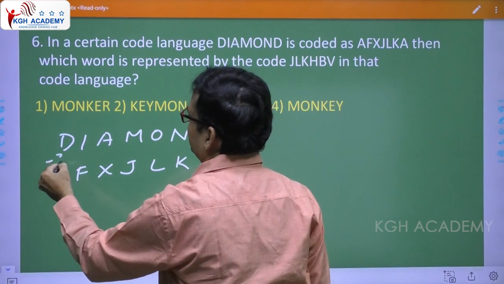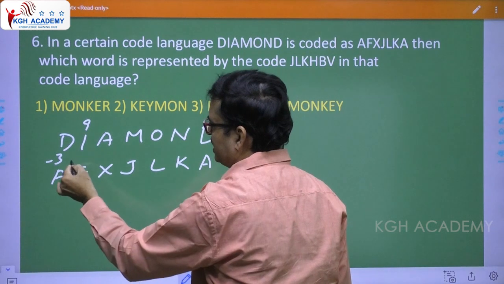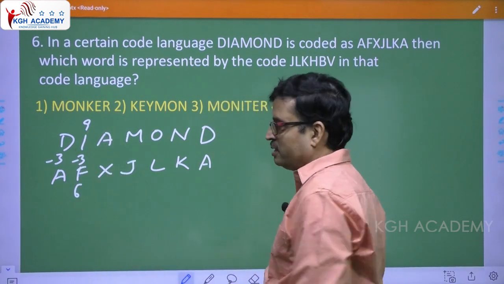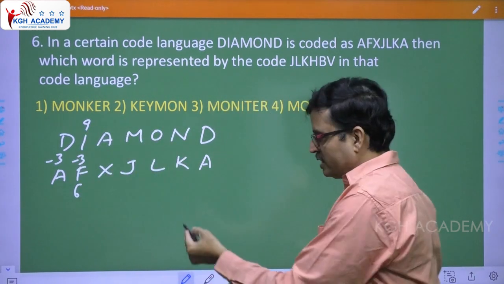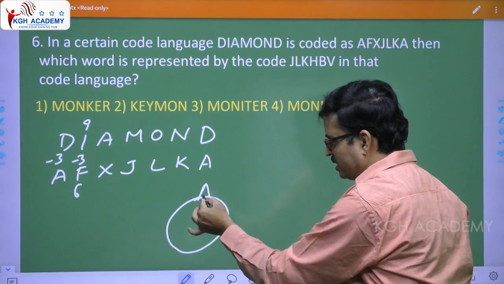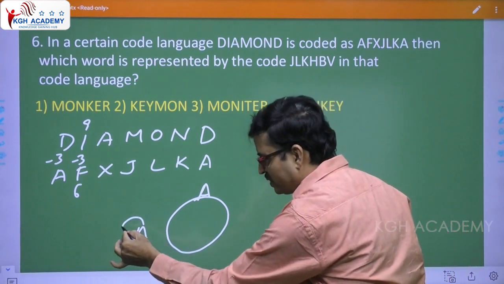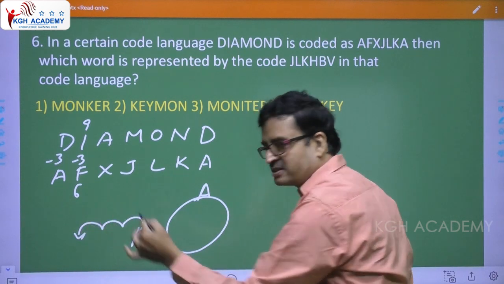So please note minus 3. See, this is 9, this is 6, so minus 3. What I told you, whenever you take the letters in the form of a circle, minus 3 means from A, minus 1, minus 2, minus 3. Already we discussed, right?